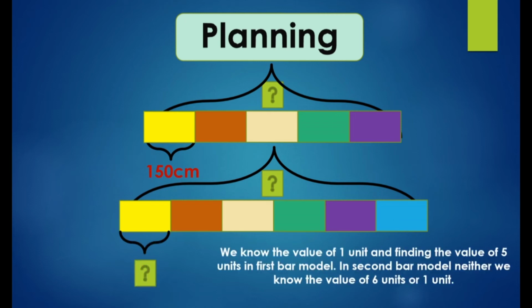In the first bar model, we know the value of 1 unit and are finding the value of 5 units. But in the second bar model, we know neither the value of 6 units nor of 1 unit. This we have to find.